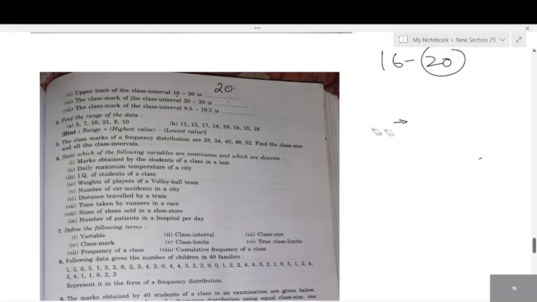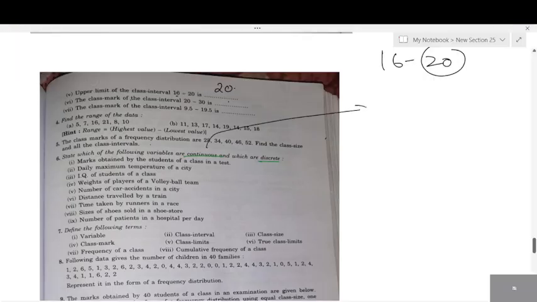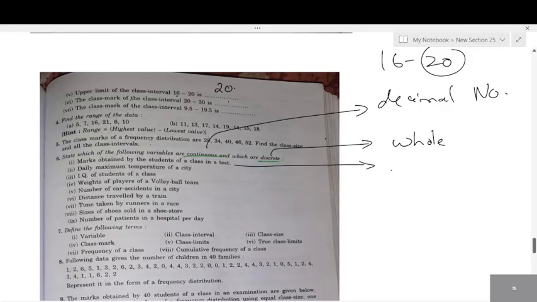Next one. Sixth question. Okay, here, what is the difference between continuous and discrete variable, students? I told you all, what is continuous? Continuous will take decimal numbers, right? This specific point is not given in the textbook. Even if you read, you won't understand. What about discrete? Discrete will not take decimal. It will only take whole numbers. Complete value. Now, marks obtained by students in a class. Is it continuous or discrete?